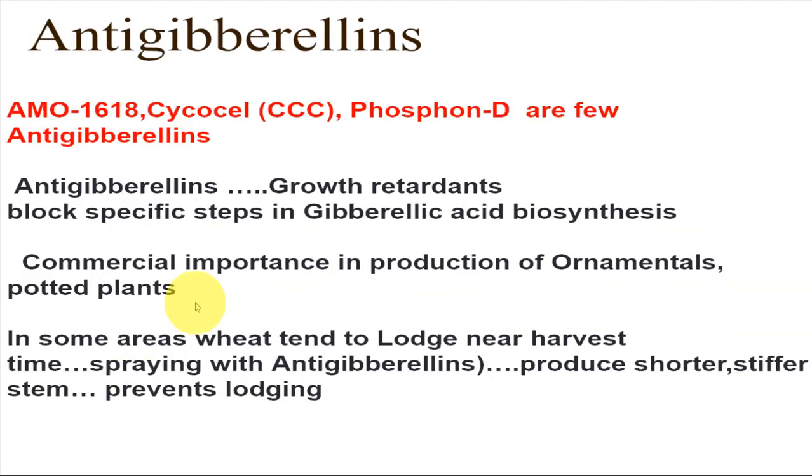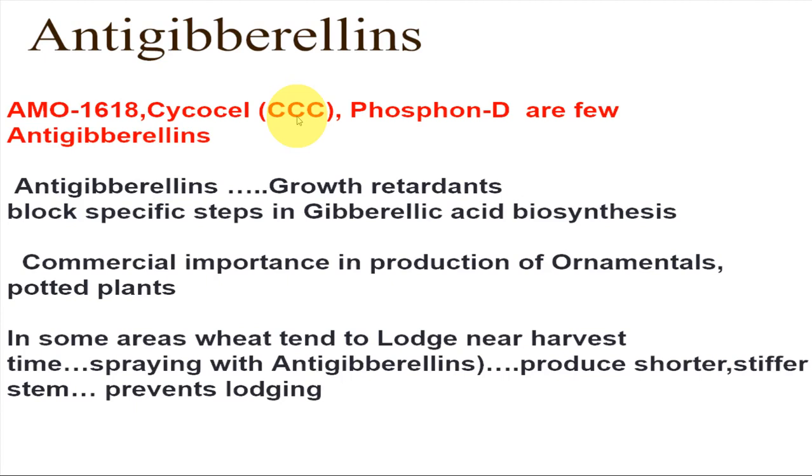Then there are substances which are known as anti-gibberellins. Anti-gibberellins, for example, synthetic compounds, are AMO 1618, Phosfon D or Cycocel, CCC. They are known as anti-gibberellins. They retard growth. They block the steps which are involved in gibberellic acid biosynthesis.